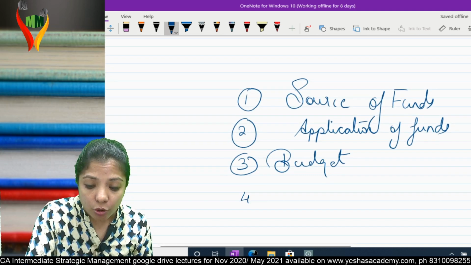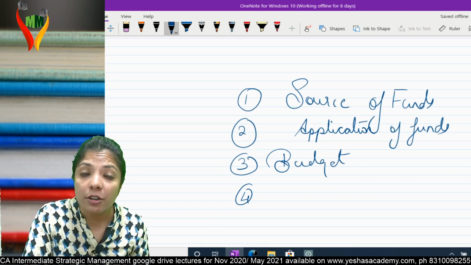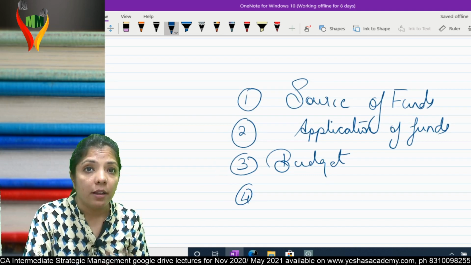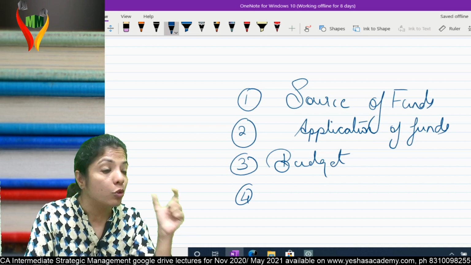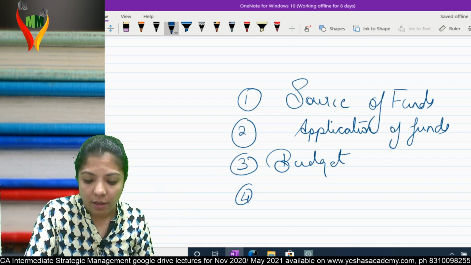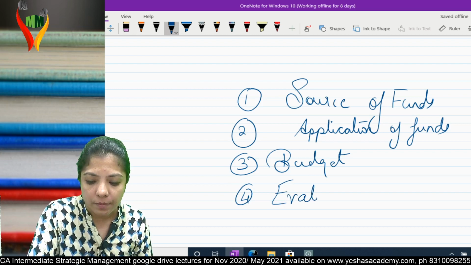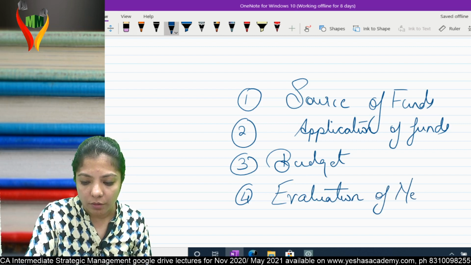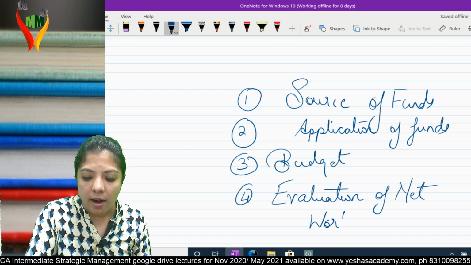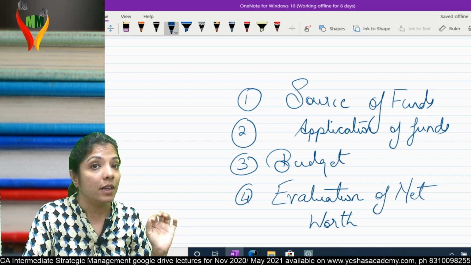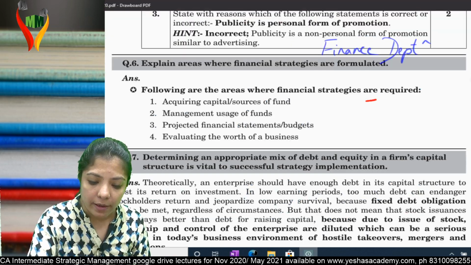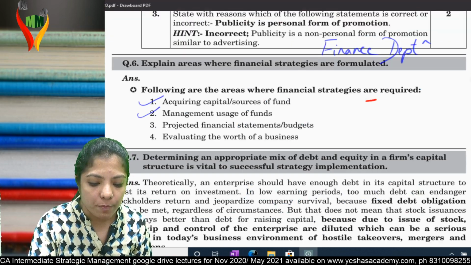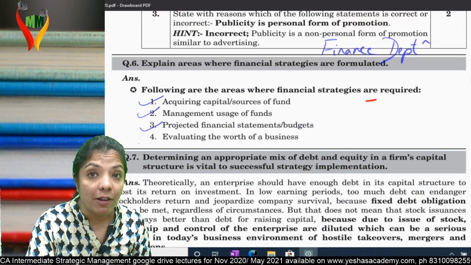And fourth, today takeover, merger, amalgamation is so common, and if you take over somebody's company, you want to know the net worth of that company. That means evaluation of net worth. These are the 4 points we consider in the finance department: sources, management of funds, budget, and evaluating the business.